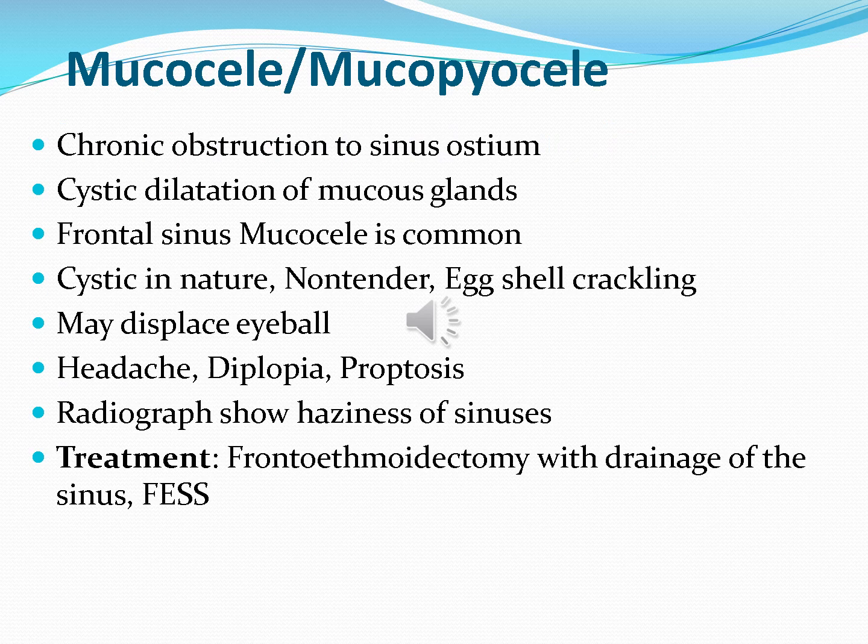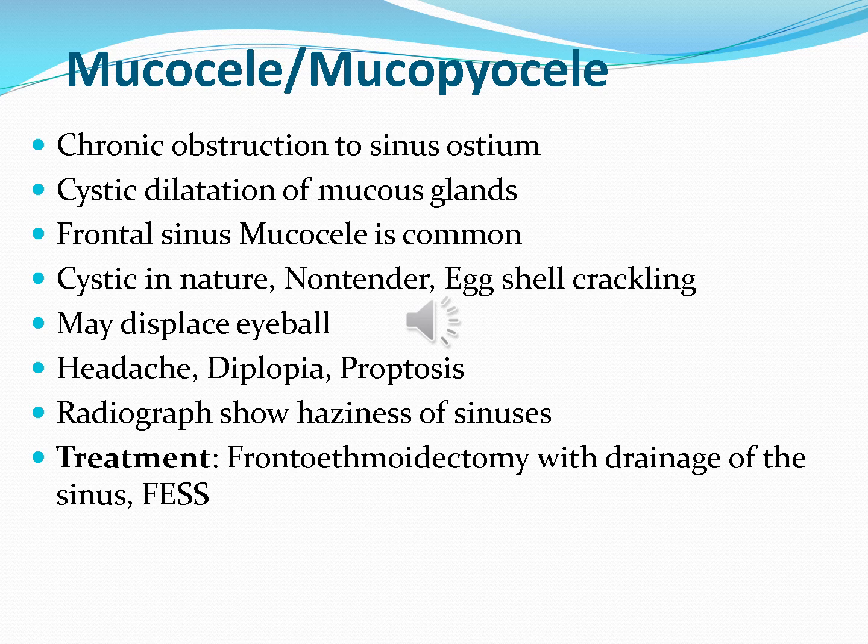The first complication is mucocele and mucopyocele. Mucocele is due to obstruction of the ostia of the sinus, and it is usually seen in the frontal sinus and sometimes in the maxillary sinus. Due to obstruction of the ostia, the whole sinus gets enlarged, and due to this enlargement there will be retention of the mucus and there will be cystic dilatation.